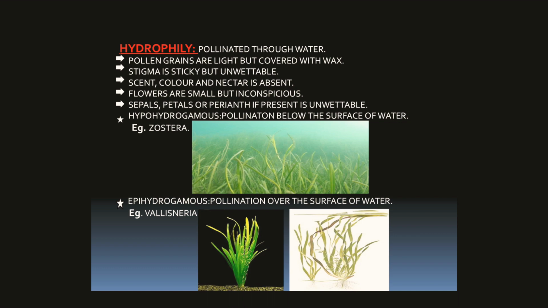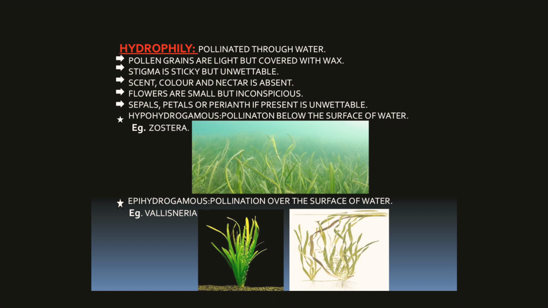When female flowers mature, they also float over the surface of water, but they remain attached by a long stalk. When male flowers come in contact with the female flowers over the surface of water, pollination takes place.